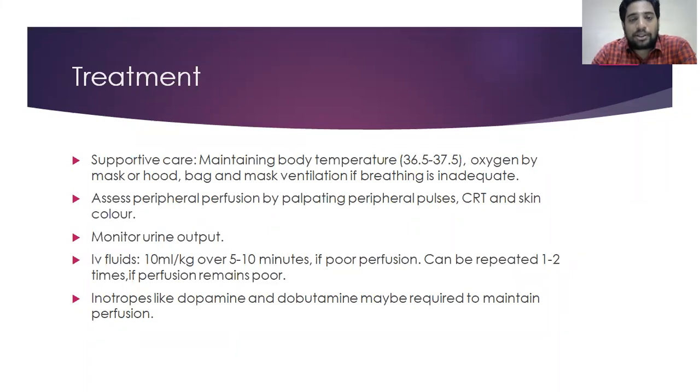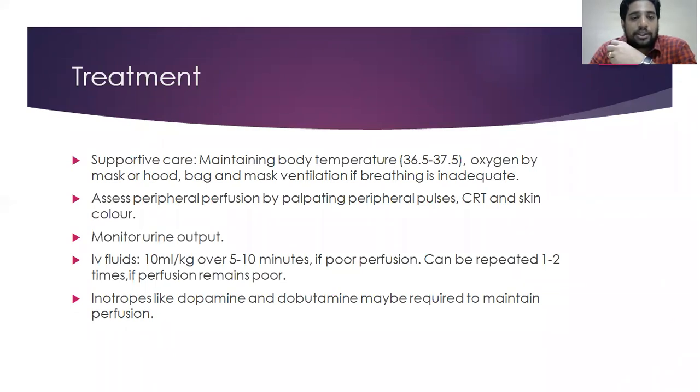Next, after stabilizing the respiratory system, temperature and respiration, comes circulation, that is peripheral perfusion. We have to see whether blood perfusion is good or not. The parameters we check: we palpate peripheral pulses, and check capillary refilling time, CRT, and skin color. By these 3 things, we can assess perfusion. Urine output we also have to monitor for these babies.